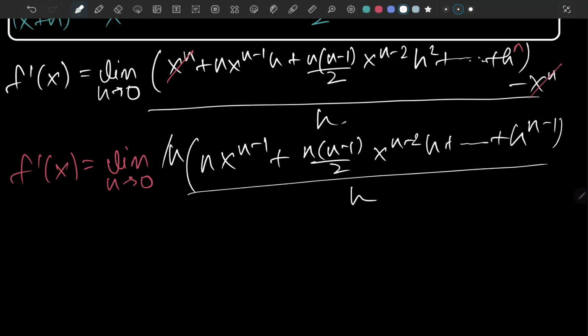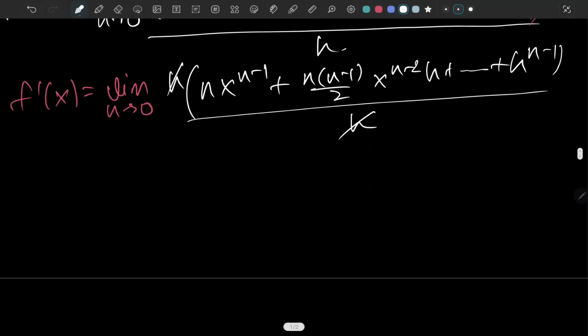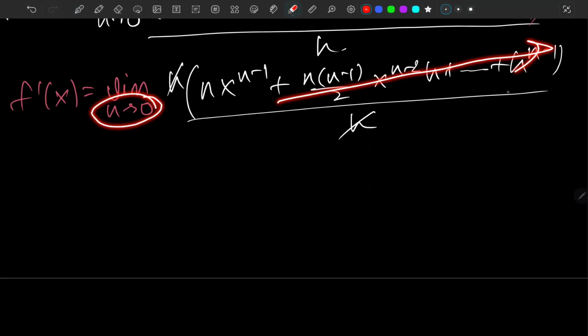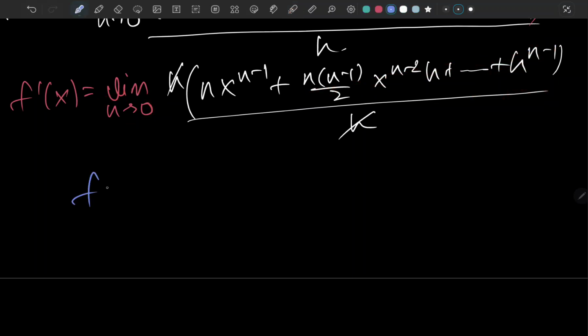Here we have successfully got rid of h, and when we plug in the limit h tends to 0, all of the other terms become 0, and we are left with f dash x equals n x to the n minus 1.